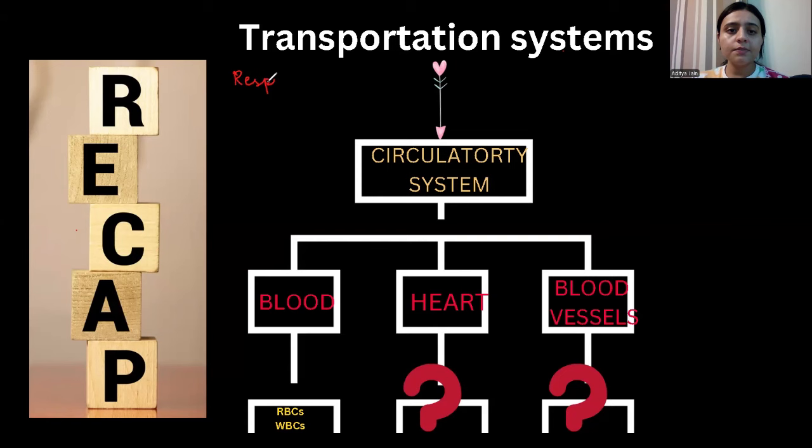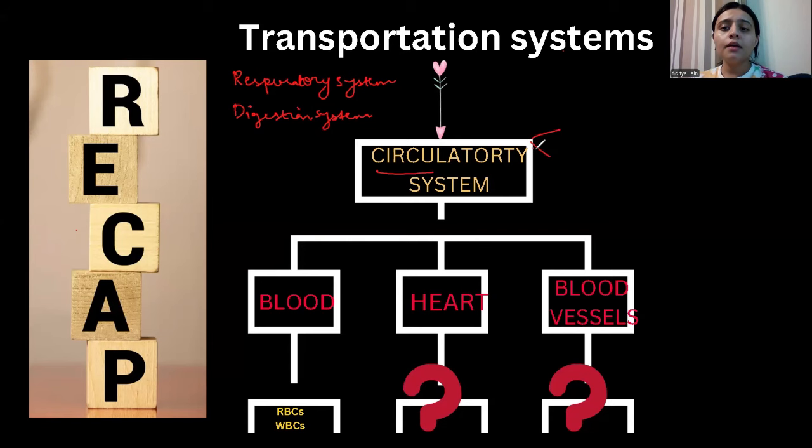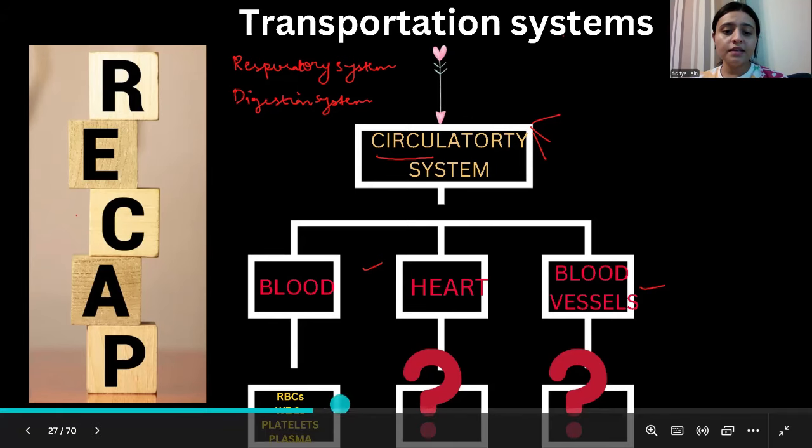First, we talked about the respiratory system, which I have already told you about in the previous classes, the lungs, the nose, and how the cells release the energy which is stored in the form of nutrition, ATP, and the digestion system. And then this was followed by the circulatory system, where I told you about the blood, the heart, and the blood vessels. And the blood, which is of different types: the red blood cells, the WBCs, the platelets, the plasma. I have told you all about this.